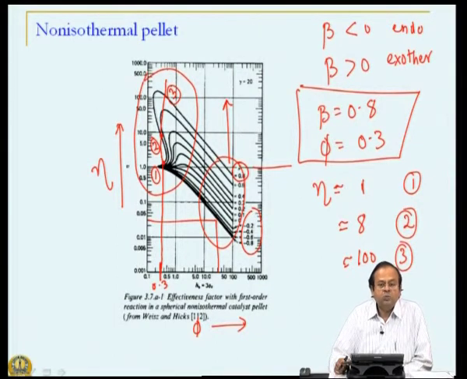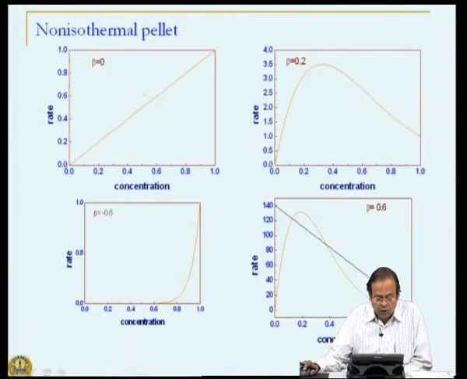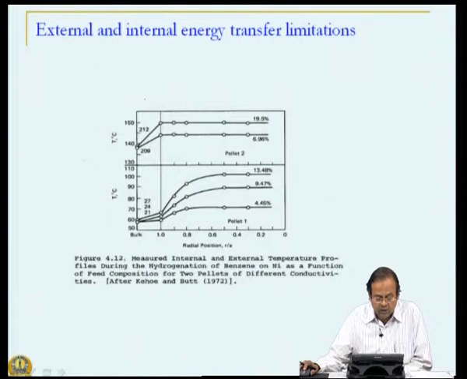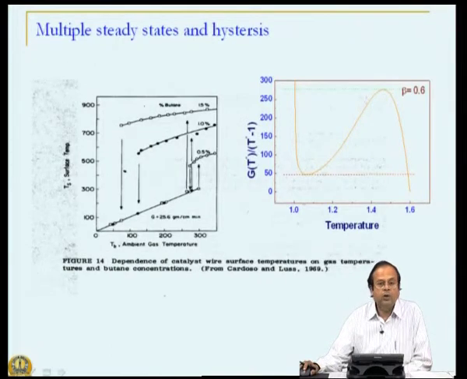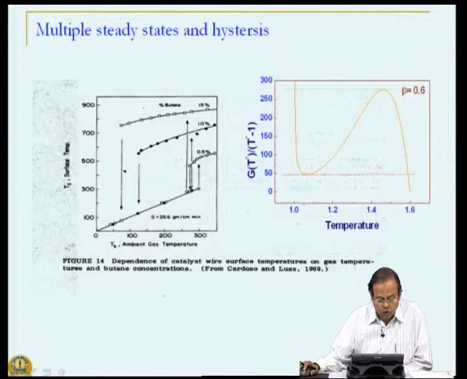Now, why do these multiple steady state arise when we have the non-isothermal reactor situation? The answer to this is not very straightforward, but we can look at an equivalent situation and try to understand why is this behavior so important.